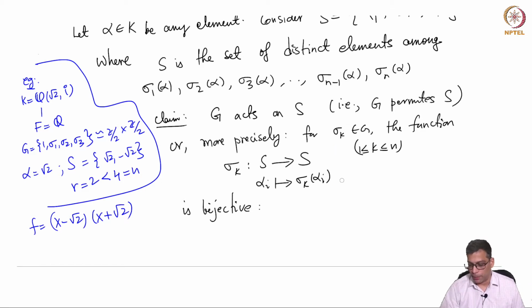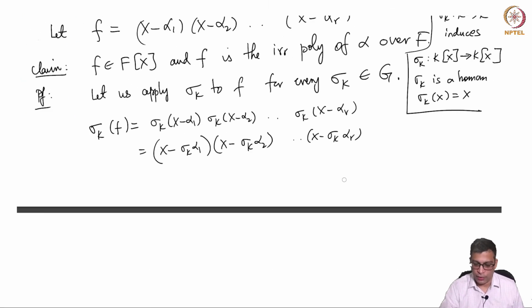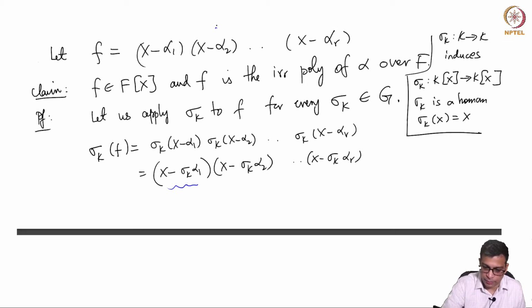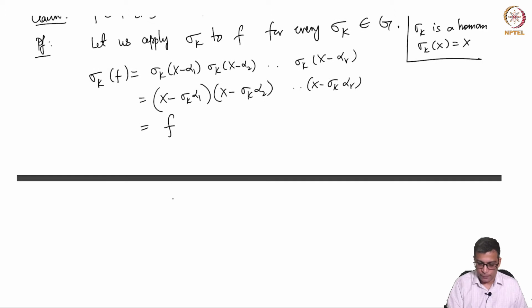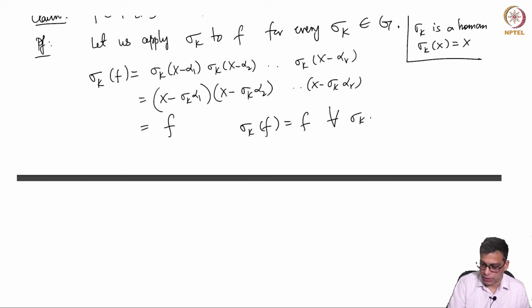That means if you apply sigma k to alpha 1 through alpha r, we get a bijection. So you are permuting them maybe. If you apply this, this might be the second term, or this might be the first term, and so on. I don't care in which order I get them. Multiplication is abelian, so this is nothing but F. That is the point. This is exactly the same as F because I get all the factors again. So sigma k of F is F, and of course this is true for all sigma k in G.